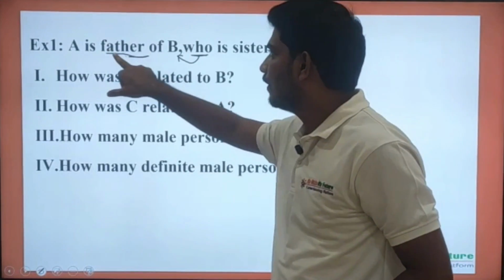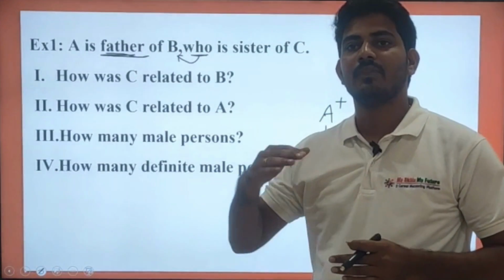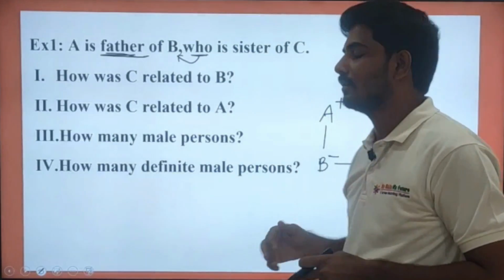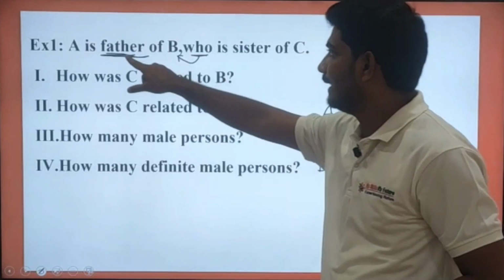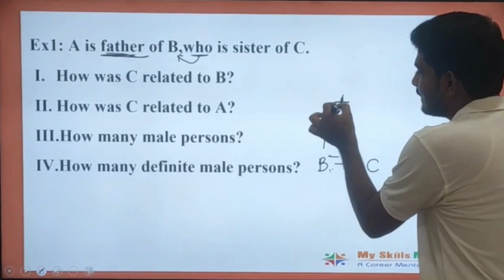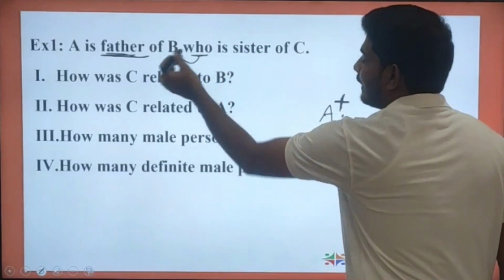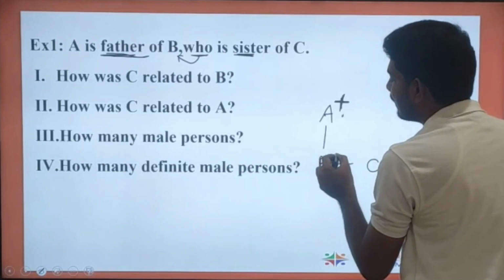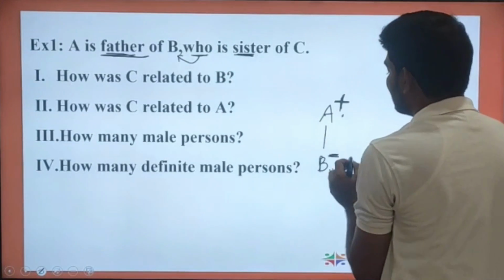Just now we discussed the generation chart. Where the father is present, it is one generation above. Suppose if I am at the 0th generation, father will be at the +1 generation. Suppose B is at the 0th generation, father will be at +1 generation. So A is the father, and since A is a male person, I am denoting him with a positive symbol. Next, B is the sister, so B is a female person, and B is the sister of C.